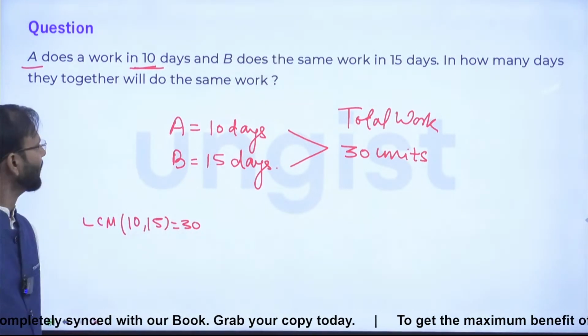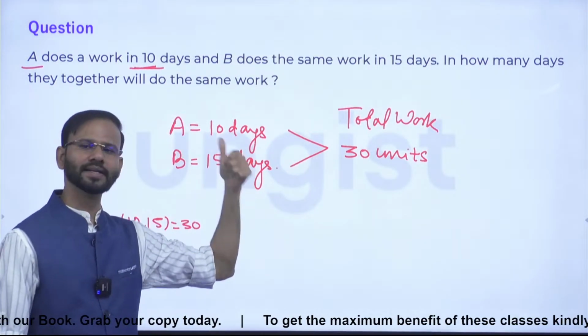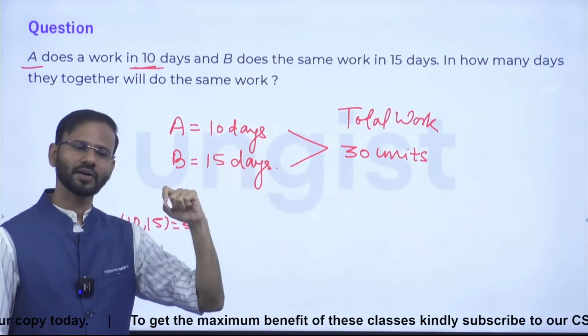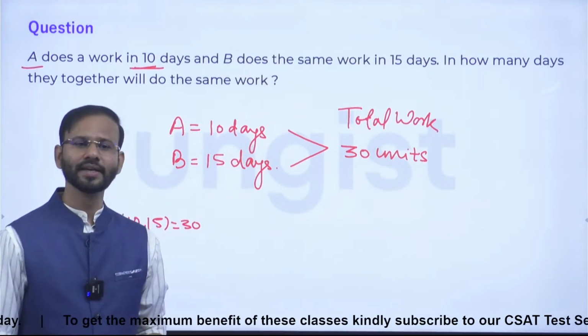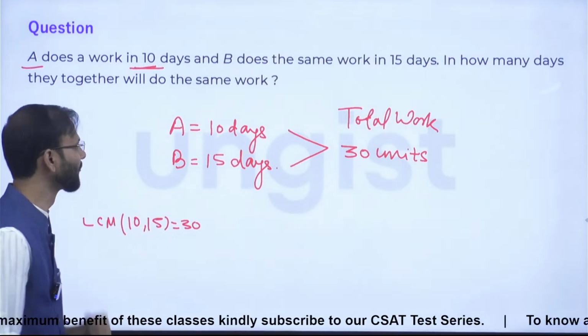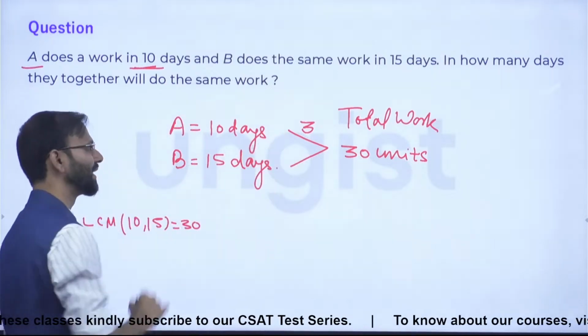Correct, everybody? Now, if A can do 30 units of work in 10 days, which means in one day he is doing 3 units of the work. All right. What about B, guys?